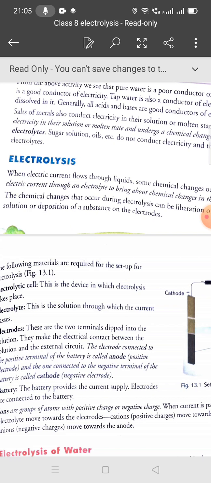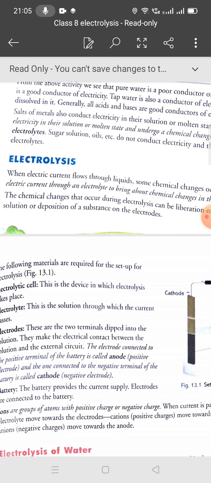So what do you mean by electrolysis? We have discussed in the last lecture also. If we talk about the salt of a metal, or metal salt, it also conducts electricity in the molten state or in its solution. If it is in the dry state, it does not conduct electricity. It conducts electricity in the molten state or in solution.